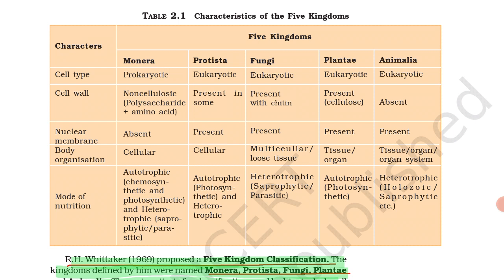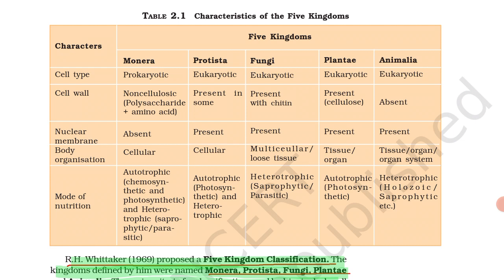See the characters in this table 2.1. There is cell type, and the five kingdoms are written: Monera, Protista, Fungi, Plantae and Animalia.